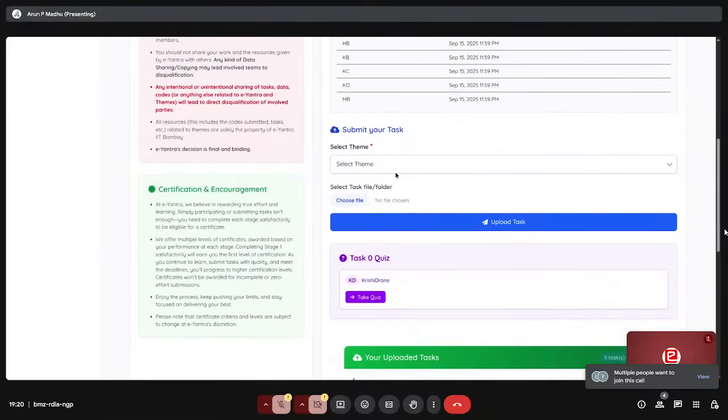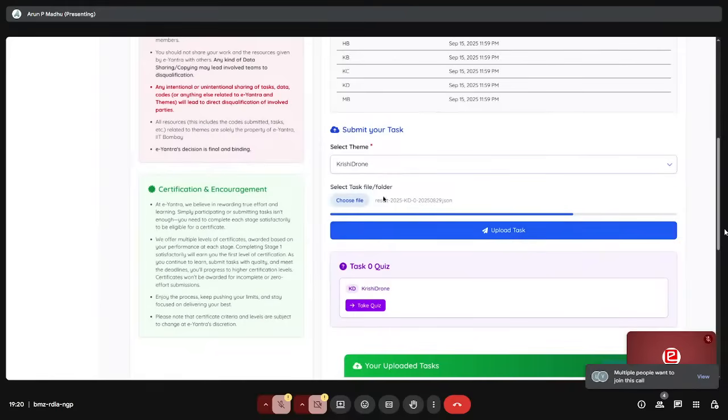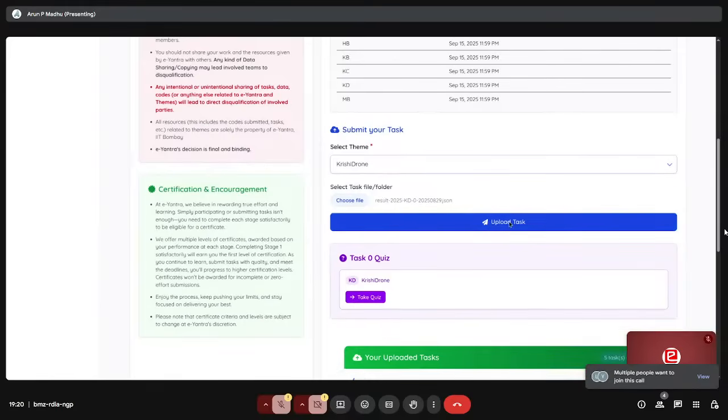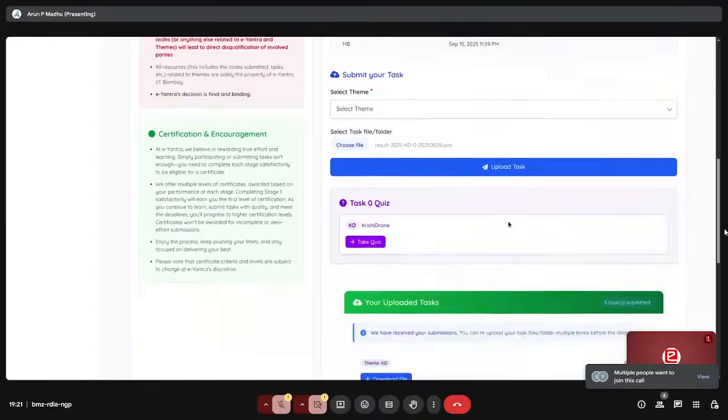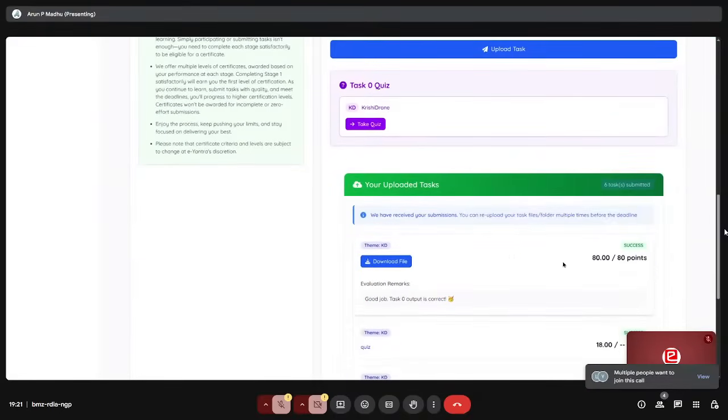So I will do a submission of a task. Let's say I do Krishi Drone. I will be choosing a file. This is the file you get when you run that eYantra auto eval command I just showed. The name will be different for different teams. You can just select it. Selected. I upload it. Uploaded files. I got 80 out of 80, meaning my system is compatible to do the entire thing. So you will get full points.